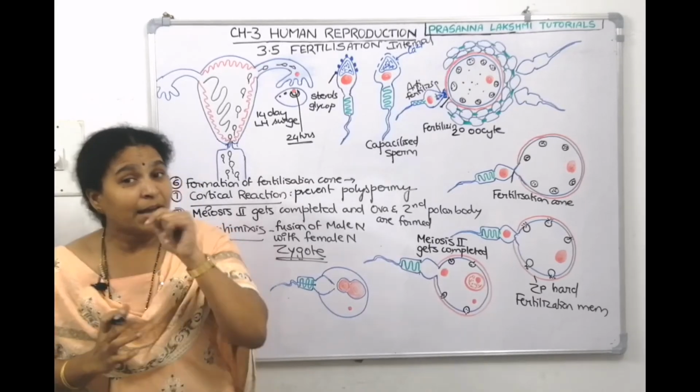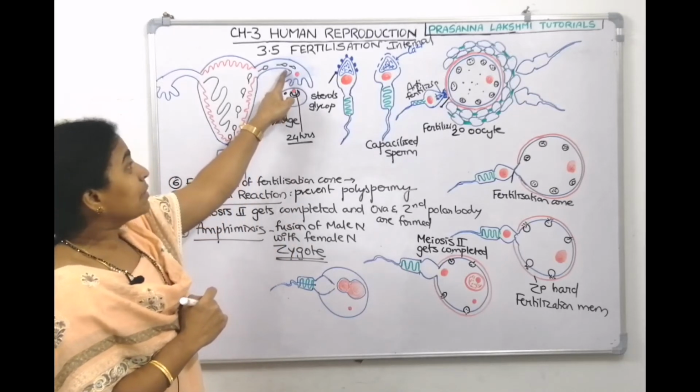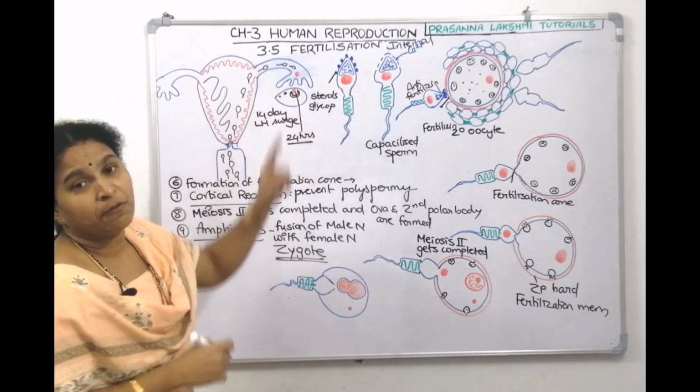Now, where is the zygote formed? What is the site of fertilization? It is the ampulla isthmus junction. Here the zygote will be formed.